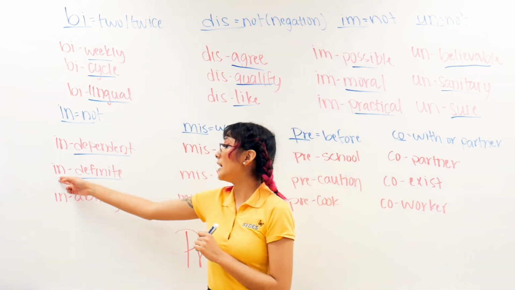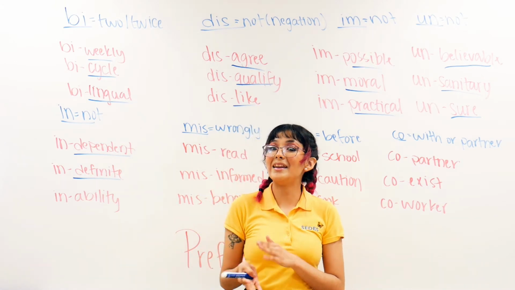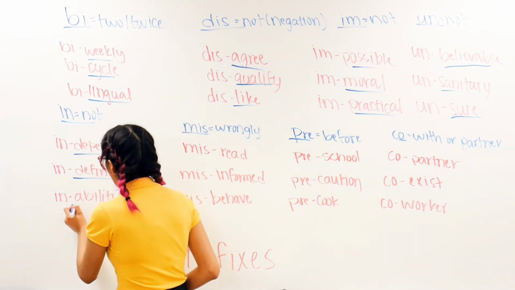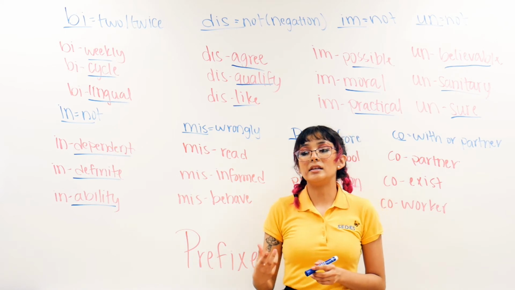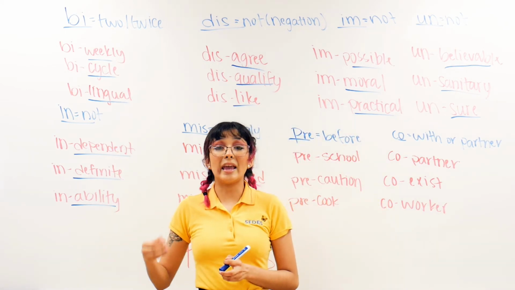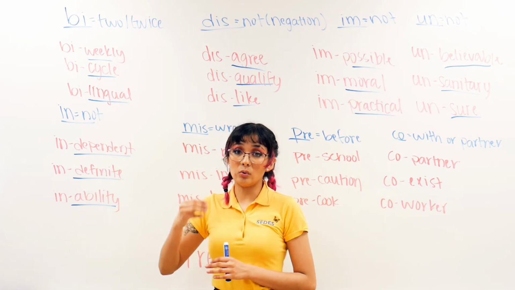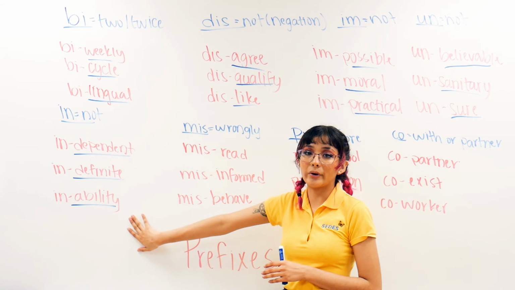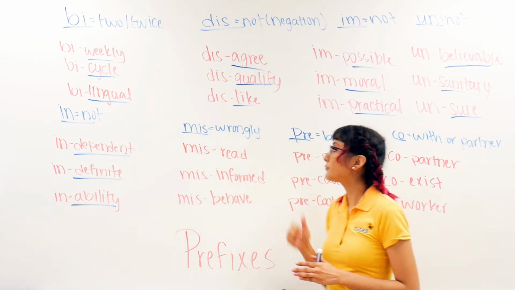And when I say indefinite, that means not specific. And we should know this from our indefinite and definite pronouns. Now we have ability, inability. So ability is to be able to do something. And when you have inability, that means that you are not able to do something. Again, you are just negating the word. So instead of saying, yes, I can do it, it's, no, I cannot do it.